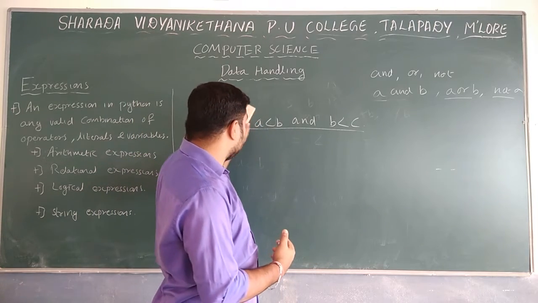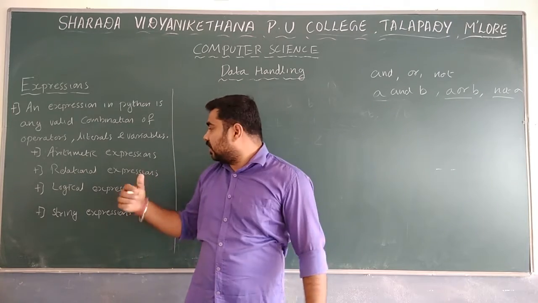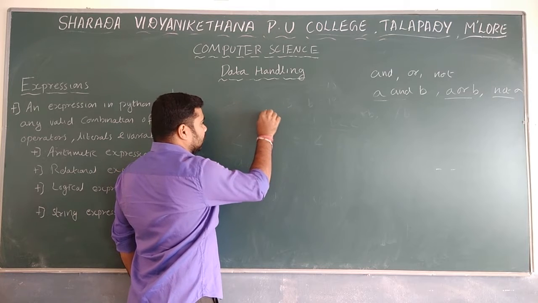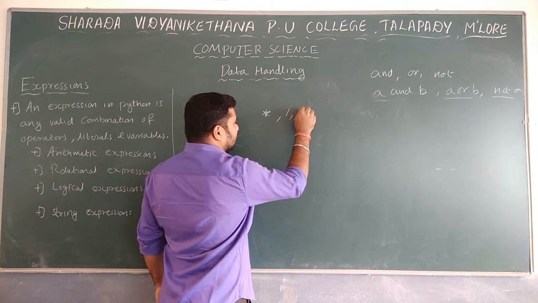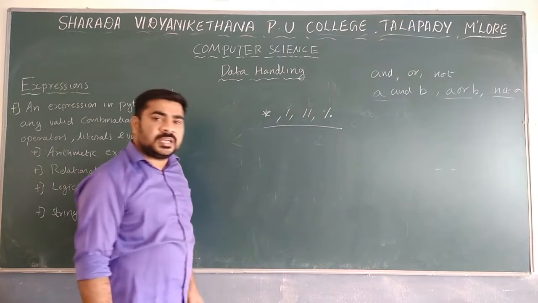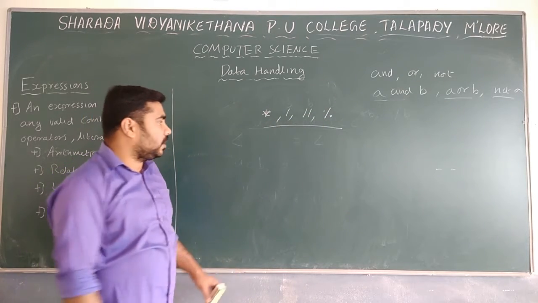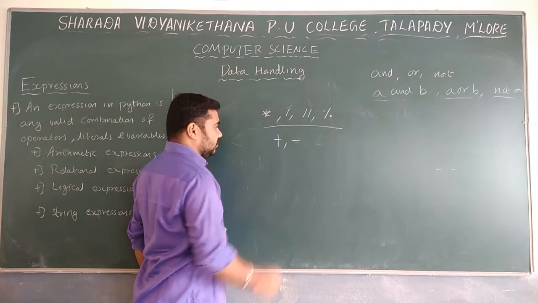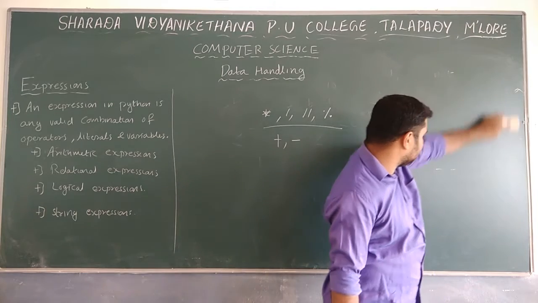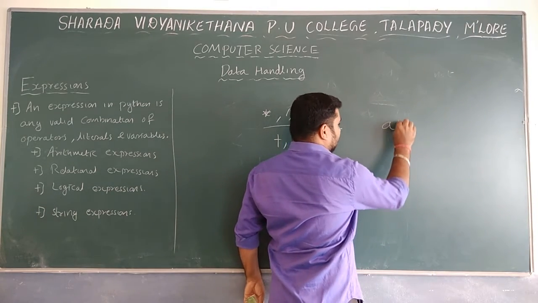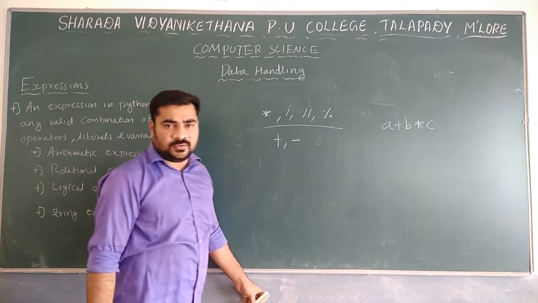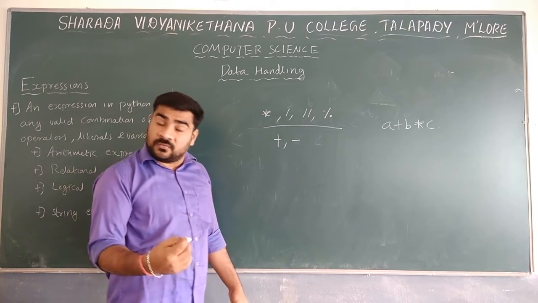If you take the arithmetic operators, arithmetic expressions, first come multiplication, division, modular division, and modulus or remainder. These four have the same priority. After that come plus and minus. Whenever you use operations like A plus B multiplication C, which one is evaluated first?